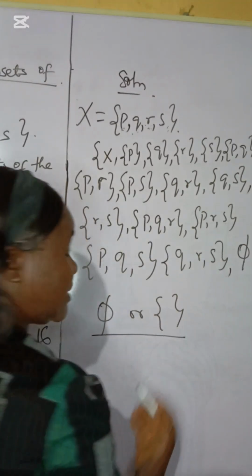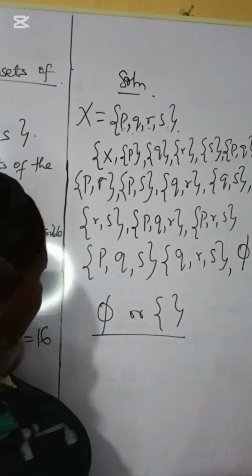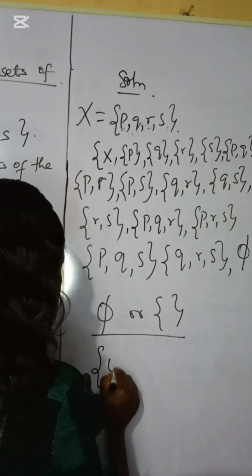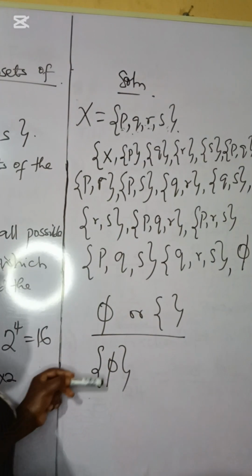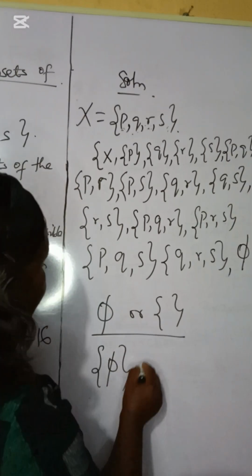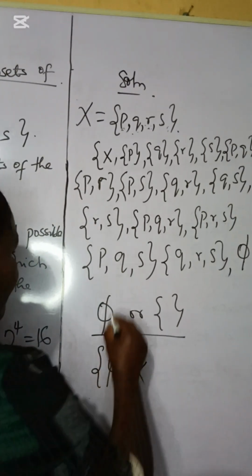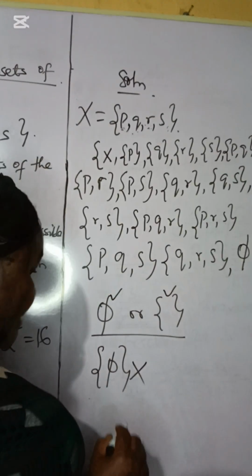When you have this, we say it's a null set or an empty set. But if we have something of this nature in it, it's no longer an empty set. It's what we call a singleton. So this is not an empty set. Rather, this is an empty set.